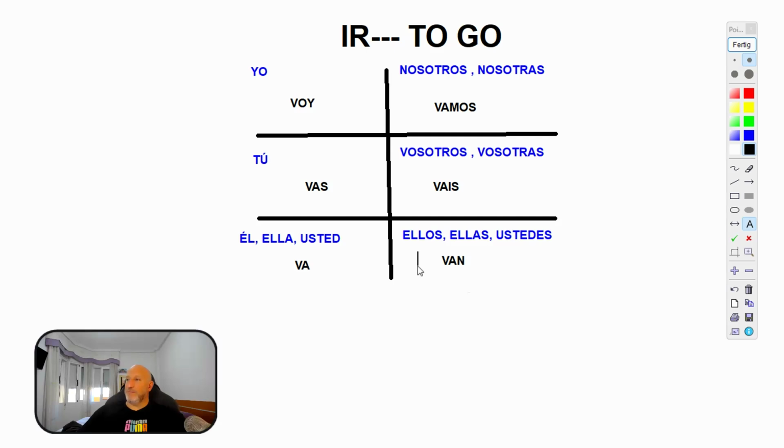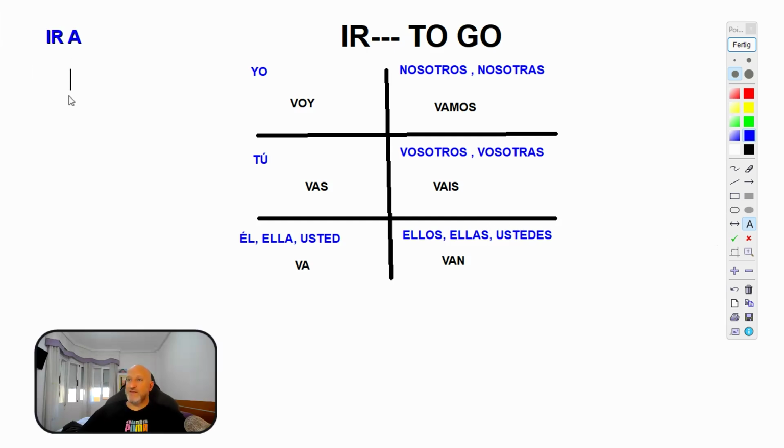Now, something important. I believe the verb to go is, generally speaking, followed by the preposition to. You go to a place. I go to Mercadona. I go to the gym. The preposition that normally follows the verb go, when you want to say where you go or where you are going, it's ir, and it's normally followed by a. So that a will normally follow the verb go. It's not the verb, it's just a preposition that accompanies the verb.